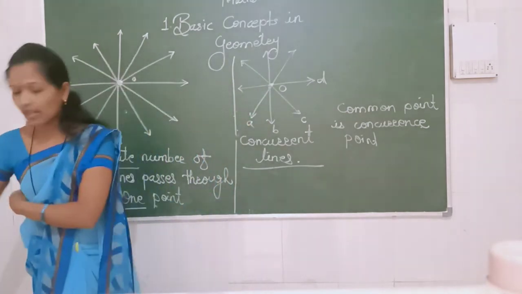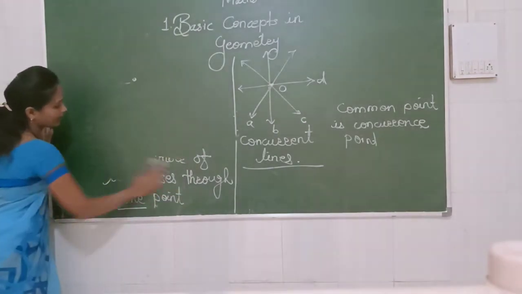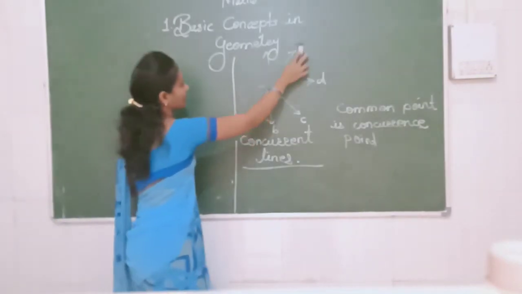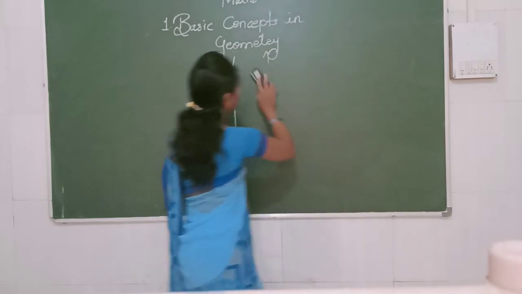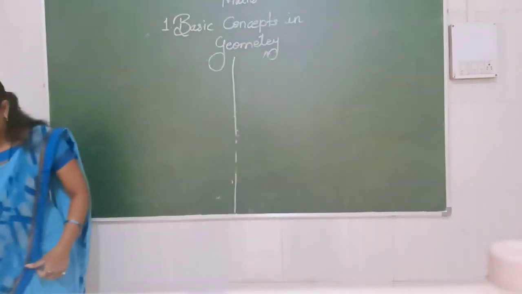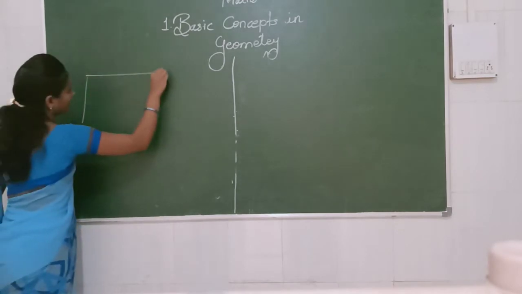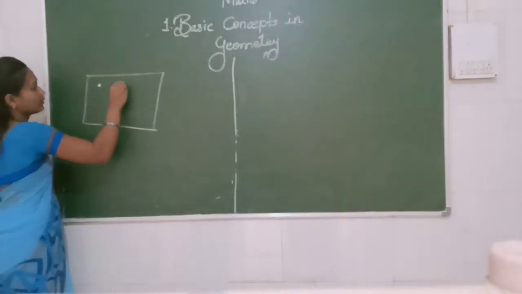Okay. So next, we have to see one more thing. Pay attention properly. This is the last topic in this lecture. Next thing, look at the figure in front of you.